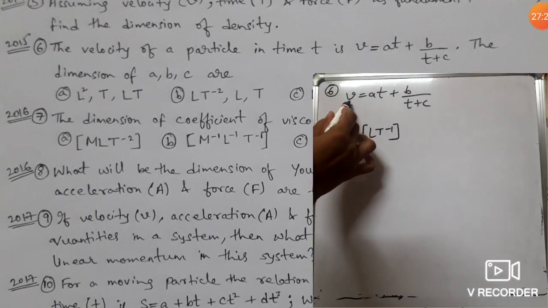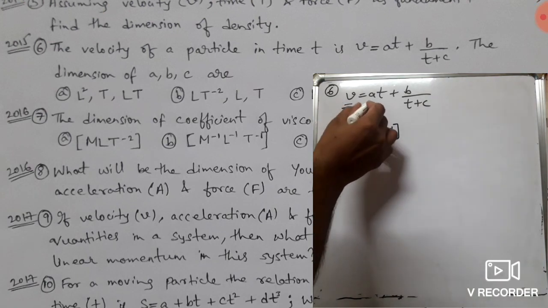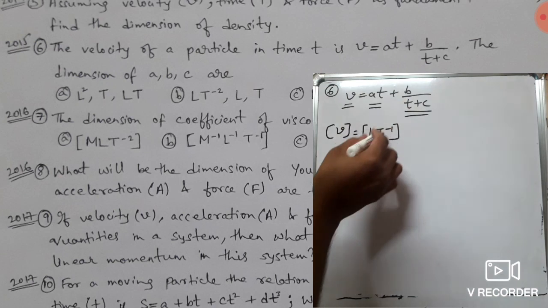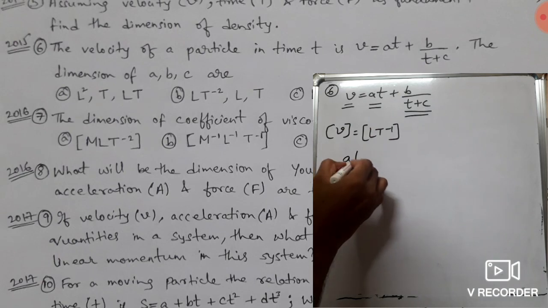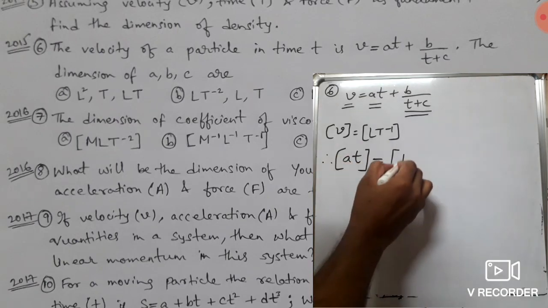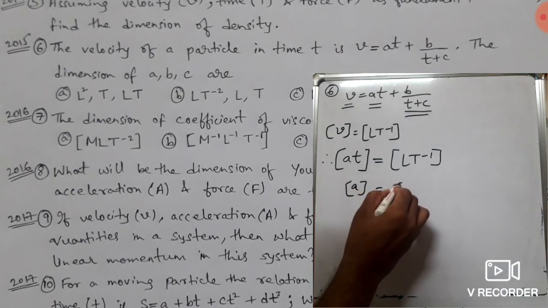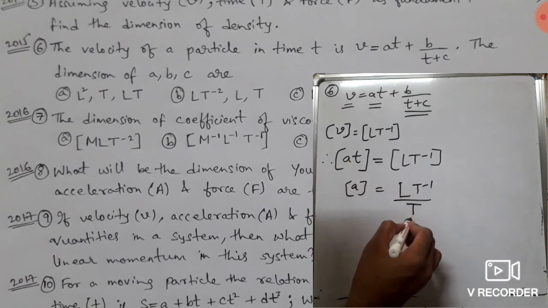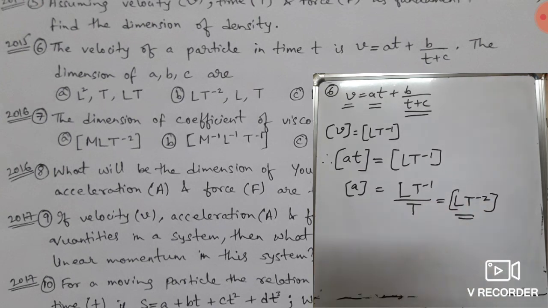We know the dimension of velocity is L T minus 1. So the dimension of this quantity will be similar to the dimension of this quantity and also of this quantity. So this quantity will also have that same dimension. So the dimension of at will be equal to L T minus 1. So the dimension of a will be equal to L T minus 1, divided by t, it is time. So it will become L T minus 2. So this is the dimension of a.